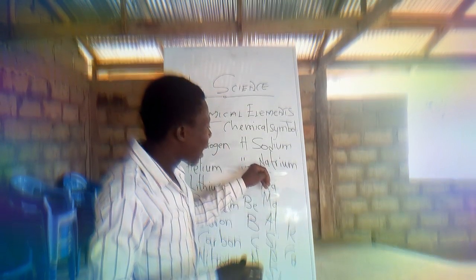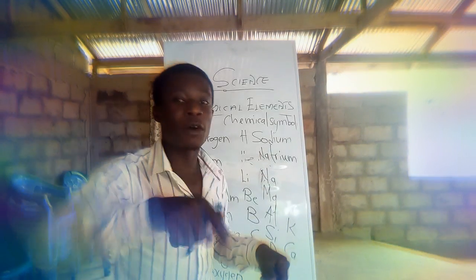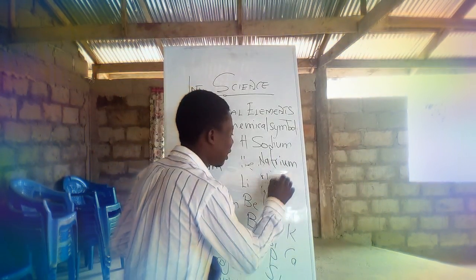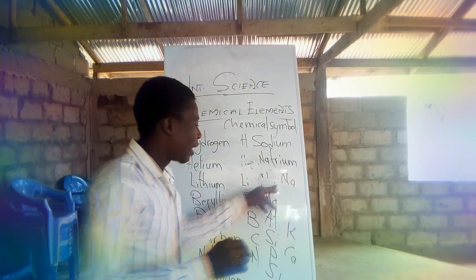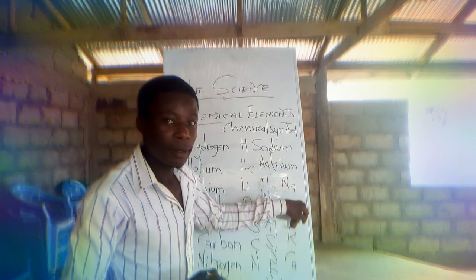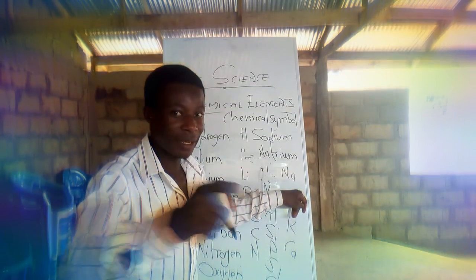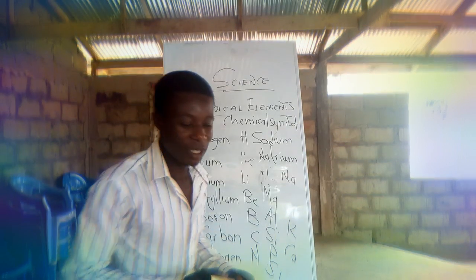So it is their way of calling sodium from which they were able to derive the chemical symbol, Na. That is why the symbol of sodium is Na. Are you getting what I'm telling you? If you are getting me perfectly, then we can continue with our discussions.